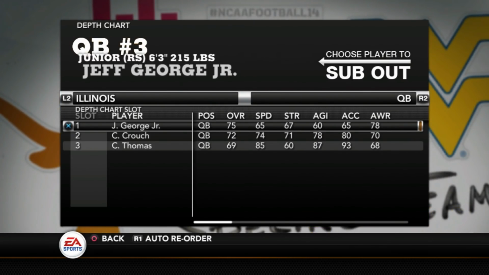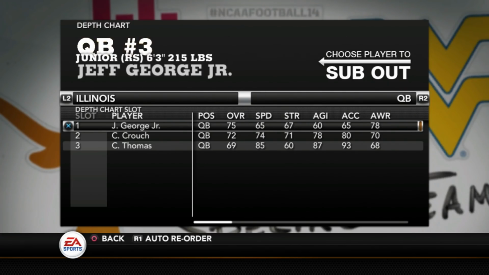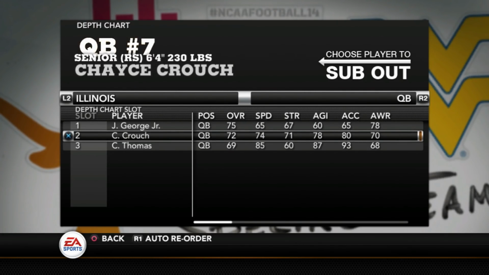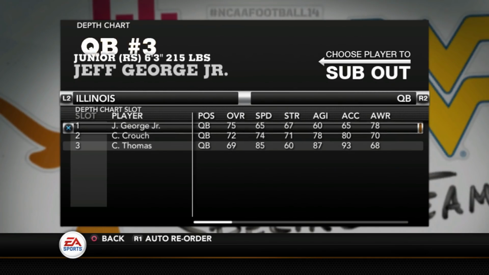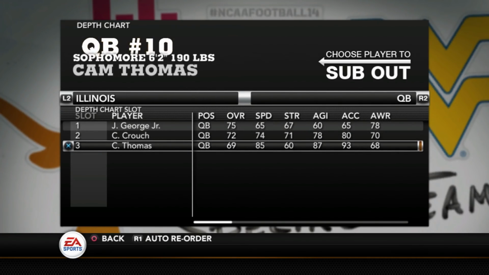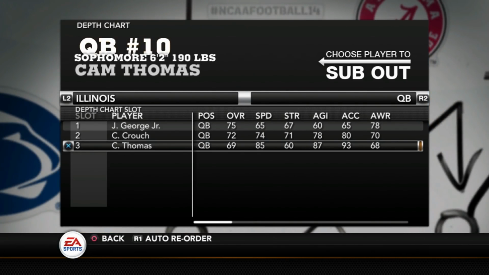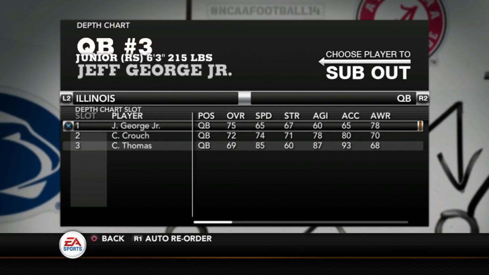All right, let's get it started. We're going to go alphabetically through the teams, starting with Illinois. You see Jeff George is 75, Chase Crouch is 72. I did both of those guys because they both played a lot. I think I actually did Cam Thomas as well, who I think had some playing time this season. So Illinois is not looking too good at the quarterback position.